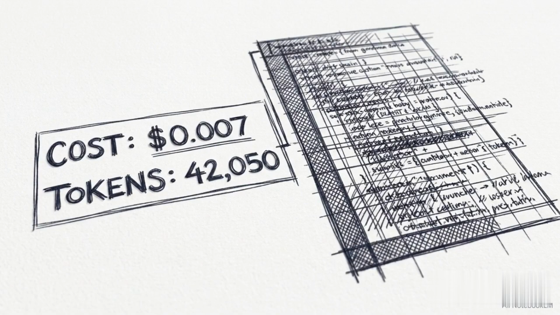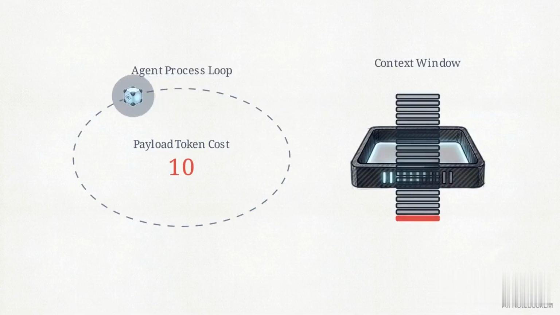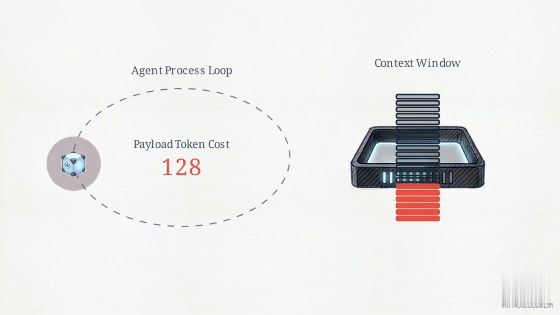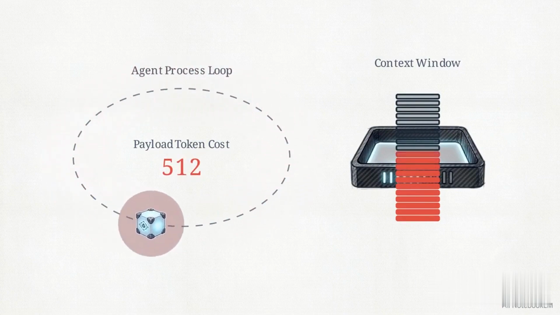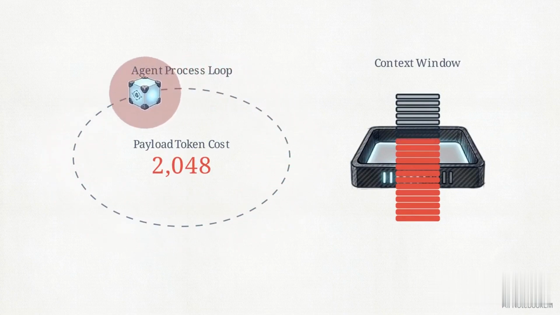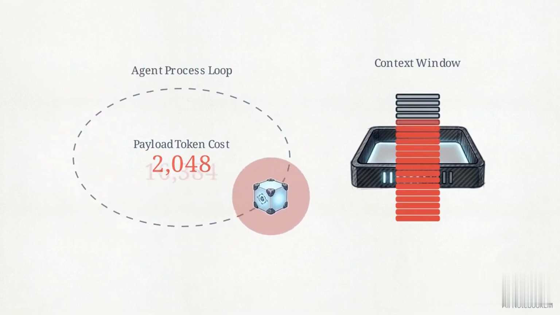Because the model charges computational power per word, this continuous feedback loop means every subsequent turn of the conversation becomes heavier and more expensive to process. The architecture has a hard physical limit, the context window. It's the maximum input tokens the model can hold in memory.